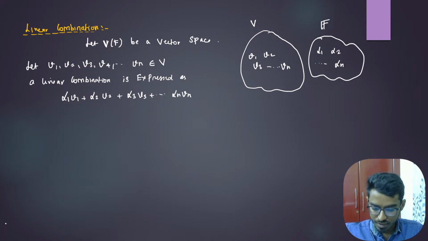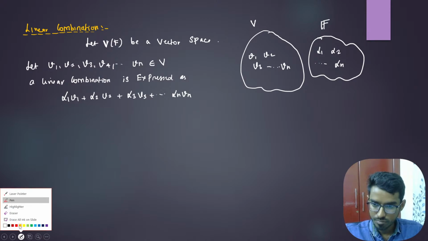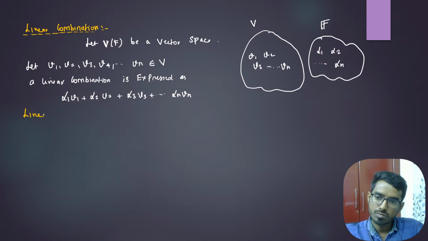Now we will define what a linear span is.